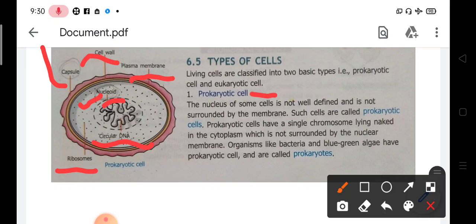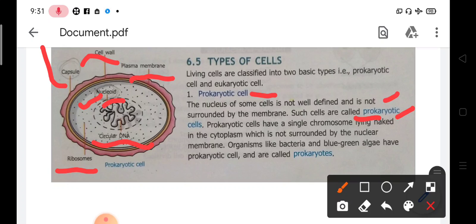Such cells are called prokaryotic cells. As I told you, pro means primitive or ancient, and karyo is obtained from the Latin term karyon, which means nucleus. So prokaryotic cells have an ancient nucleus.